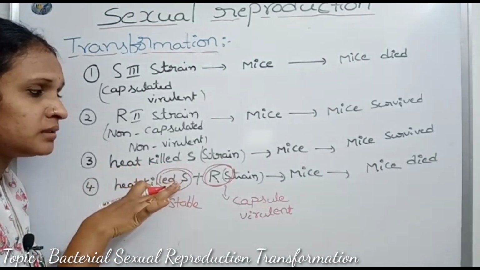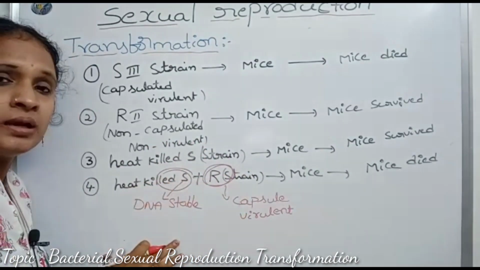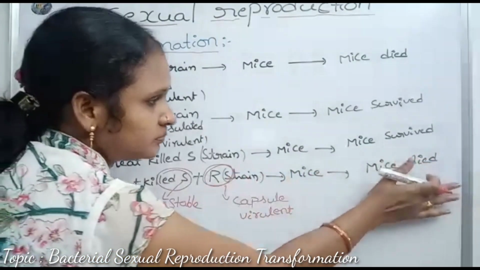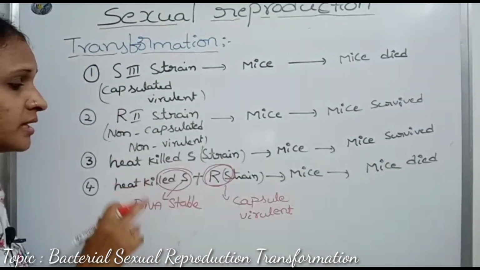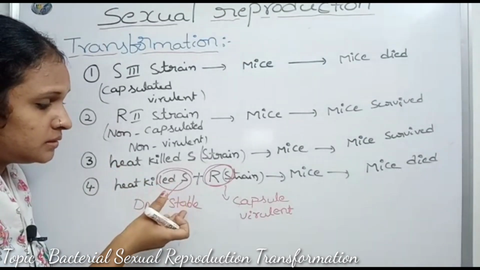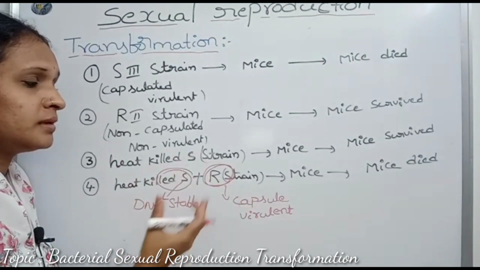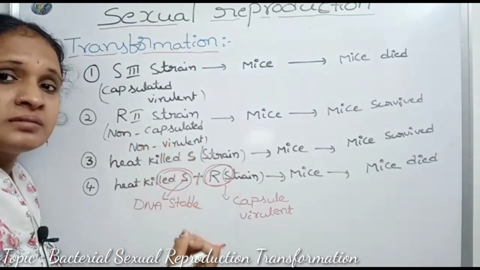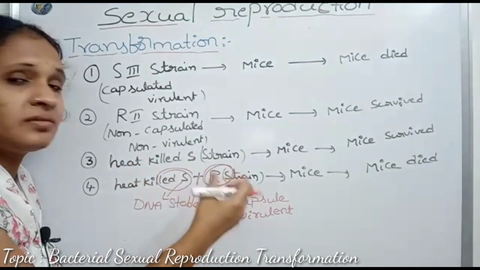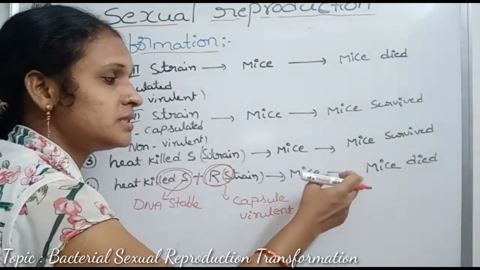Once again, S strain cells are heat killed, so they are inactive. R strain cells are not harmful, non-virulent. So both are non-virulent. But when both cells are injected into the mice, the mice die. What is the reason? S strain cells are inactive, but their DNA is stable and active. R strain cells are non-capsulated. They receive the DNA, or genetic material, from the S strain cells, and subsequently become capsulated and virulent. So it causes pneumonia disease in mice.